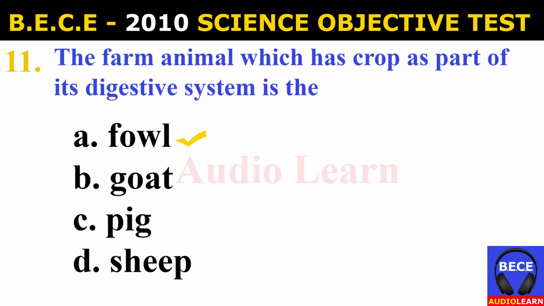Number 11. The farm animal which has crop as part of its digestive system is the A. fowl, B. goat, C. pig, D. sheep. And the answer is A. Fowl. The farm animal which has crop as part of its digestive system is the fowl.